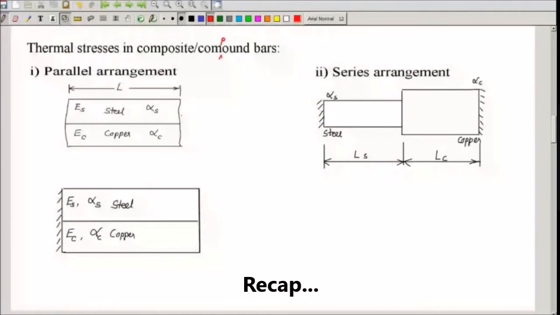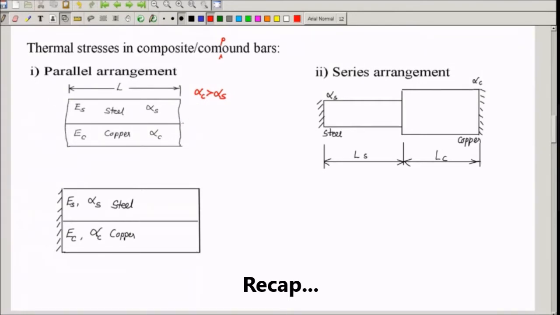Here, since alpha of copper is greater than alpha of steel, copper tries to expand more, but steel, since it has less rate of expansion, it pulls the copper back. It applies constraint on the expansion of copper. Similarly, steel generally deforms less compared to copper, but copper is trying to expand more. It pulls the steel member. So each of these members will try to impose a constraint on the other member. That is why thermal stresses are induced here.